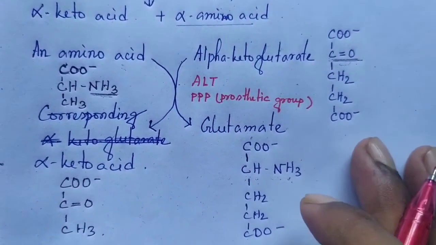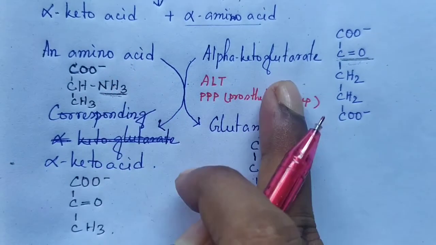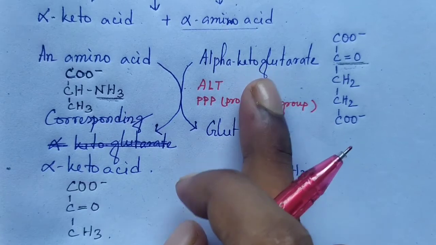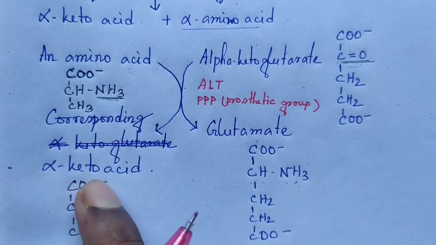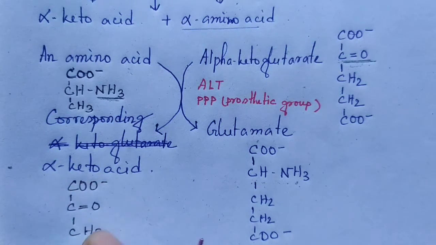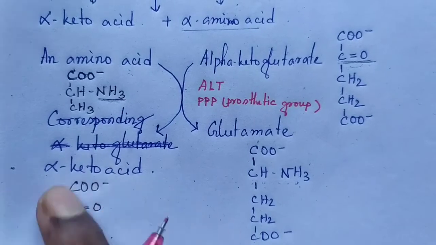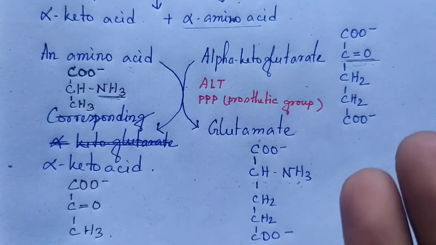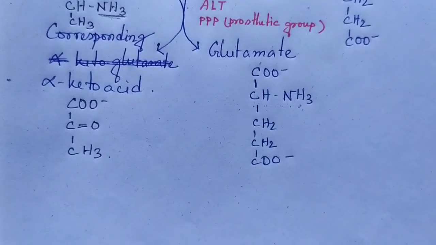So in that process, if an amino acid, basically an alpha amino acid, comes, the alpha ketoglutarate comes as a keto acid, and this alpha ketoglutarate will be converted into glutamate, converting the amino acid into the corresponding alpha keto acid. So the carbon structure of that amino acid, here we assume that it is alanine, the alpha keto acid will go into synthesis of glucose or synthesis of any other amino acid as necessary.